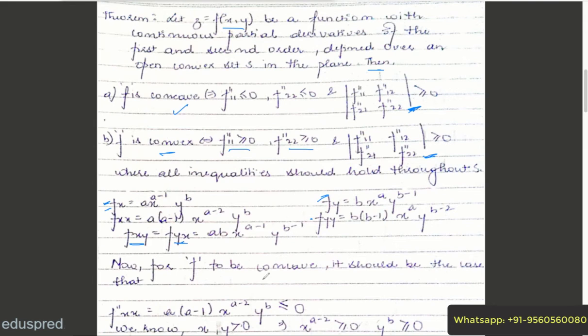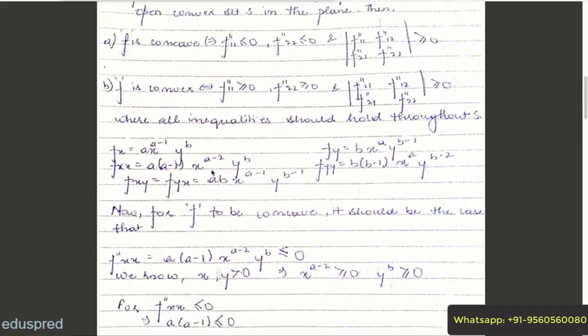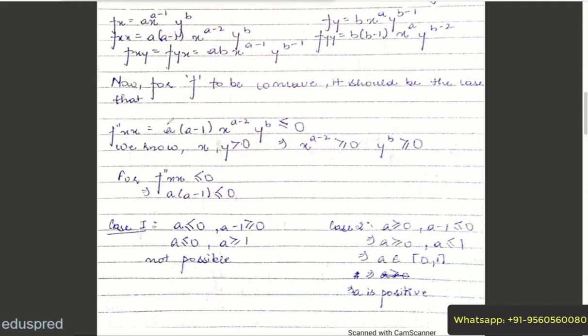Now for f to be concave, it should be the case that this is negative, and we'll see that the determinant should be positive. Your f_xx is this, and this should be negative. We already know that x and y are positive, which means x^(a-2) will also be positive and y^b will also be positive. So this is positive, this is positive. For this entire expression to be negative, we want this to be negative, that is this. So for this to be negative, there are two cases: when this is positive and this is negative, or this is negative and this is positive.